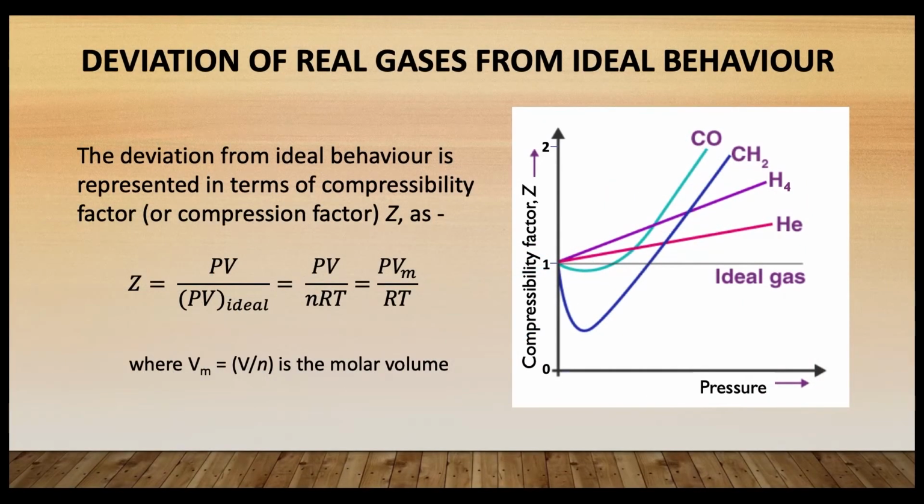Usually, the deviation of real gases from ideal behavior is best represented in terms of compressibility factor or so-called compression factor Z, which is defined as Z is equal to PV divided by PV ideal, which is equal to PV divided by nRT, which is equal to PVm divided by RT, where Vm is equal to V by n is the molar volume, that is the volume occupied by 1 mole of a gas.